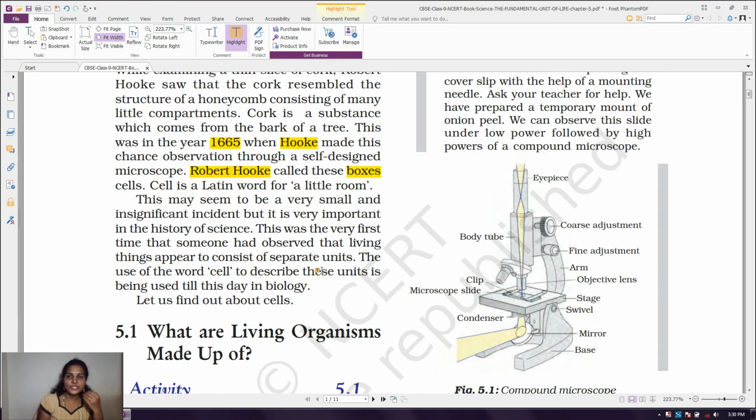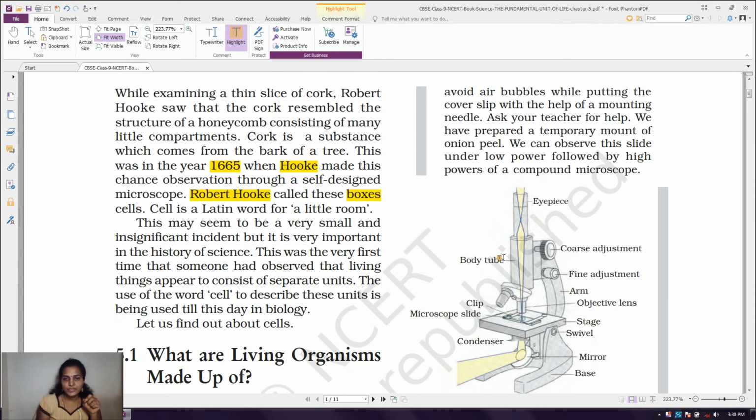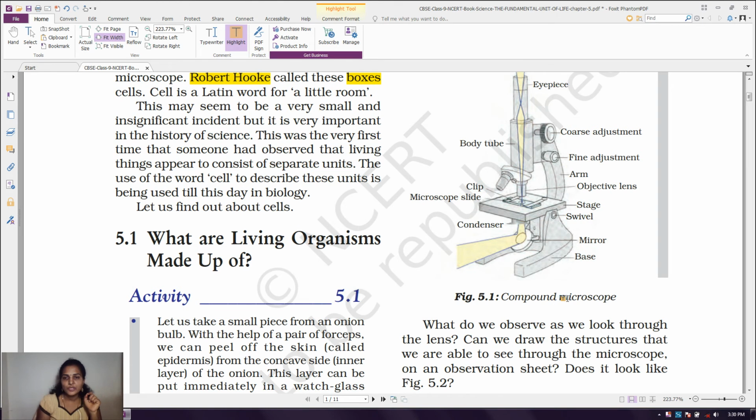Before we discuss that, the cells are very minute in nature. We can't see them with the naked eye, so we need an instrument. We use a microscope. Micro means small, minute. With the help of the microscope we can see the cells and how they look.